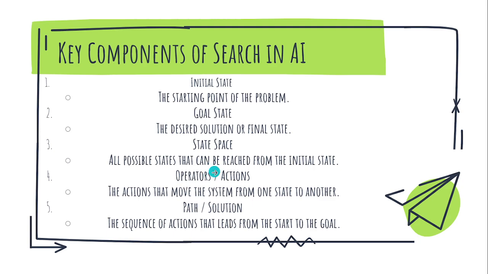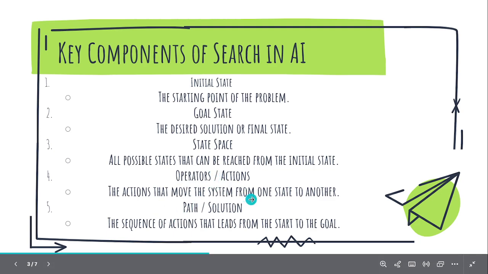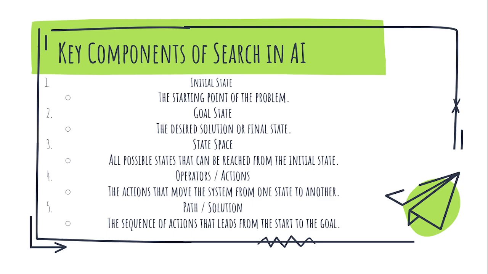Then we also have the operators or the actions. These move the system from one point to another. For instance, when you see addition, it means move, but when you see subtraction, it means come back. Then the path or the solution is the sequence, how the search goes, the road of the search. The path, the curves, the bends, when you trace it, that becomes the path.